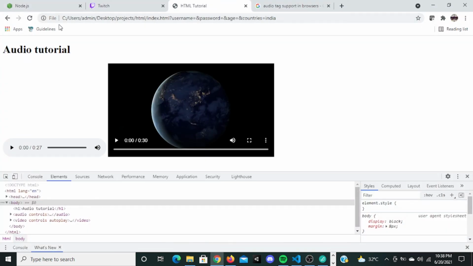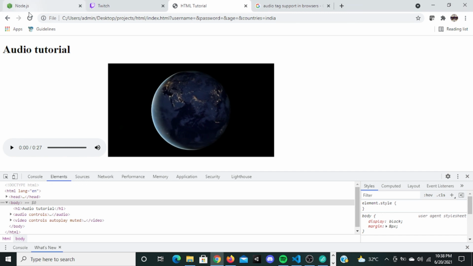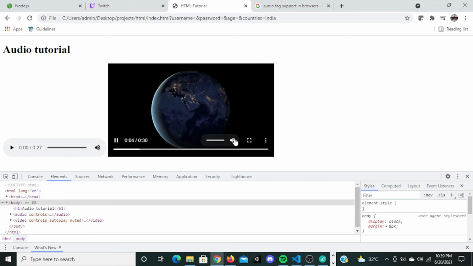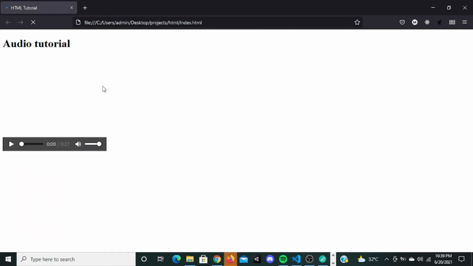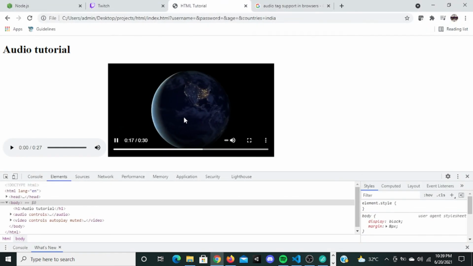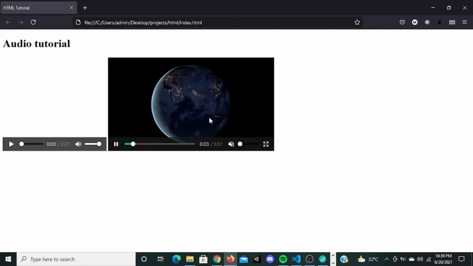Now see, it's playing automatically. I did not click anything. Now if I reload it, see, it's playing automatically. I did not click anything, it's playing. Now if you unmute it, it's going to unmute, because it's already muted. It's loading, wait. Chrome has some security restrictions, I think, so that's why they don't let us autoplay with the audio on.